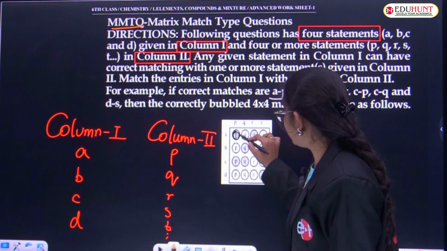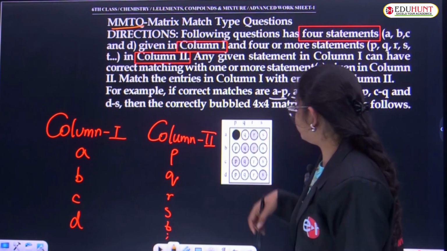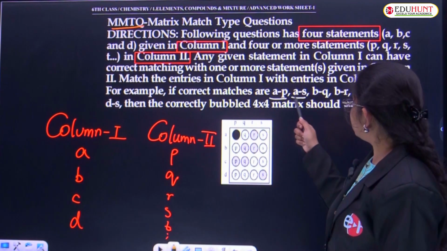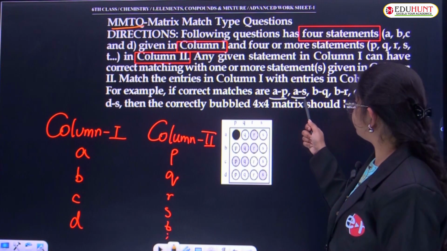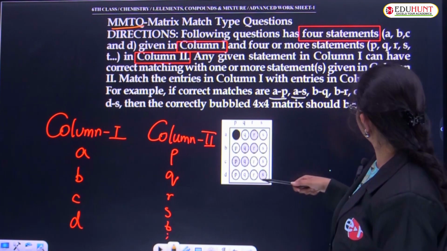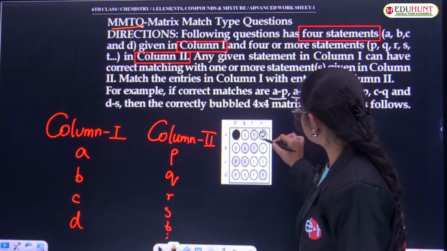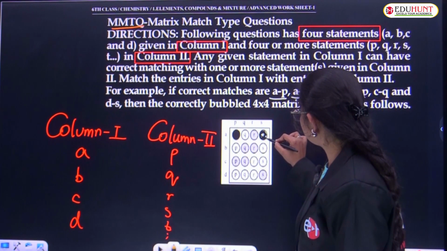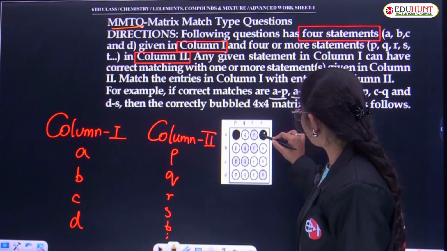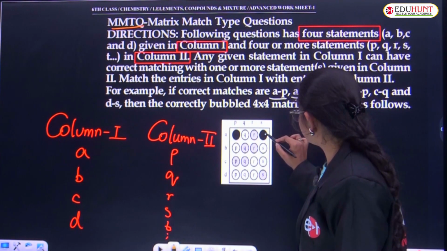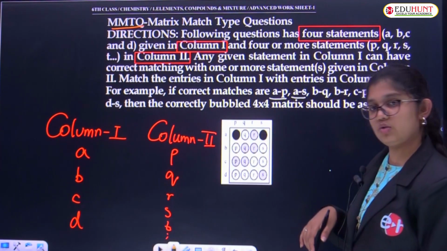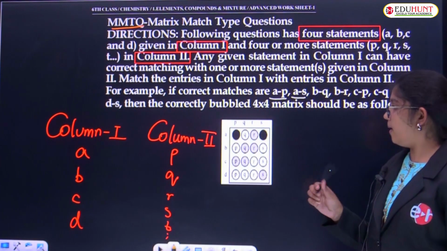I have to bubble the P column carefully without coming out. And A is also having the option S, so I'll go with A, S also. Done. There should be no gaps. We have to bubble clearly, with a good ballpoint pen.